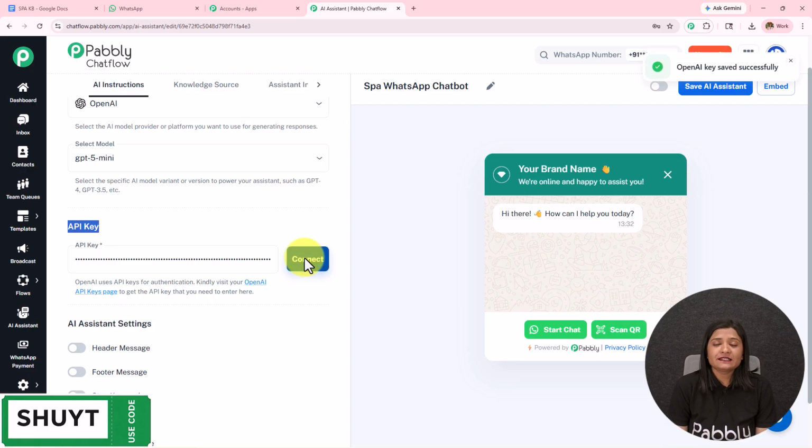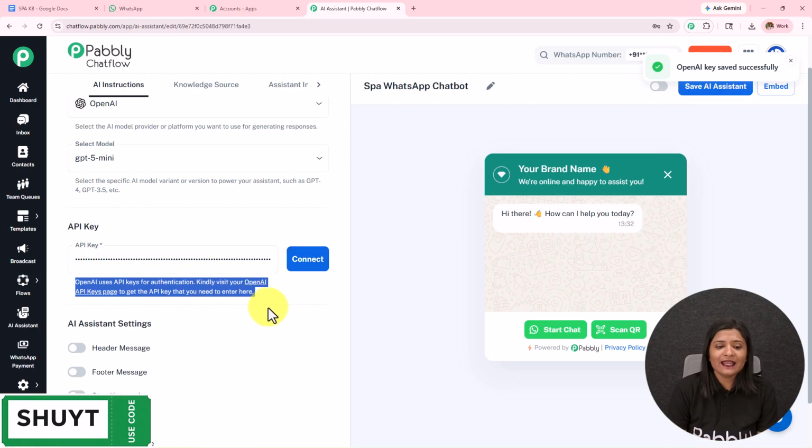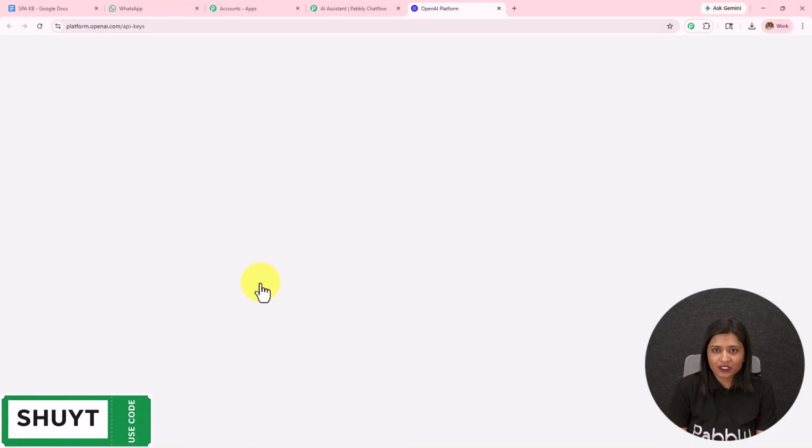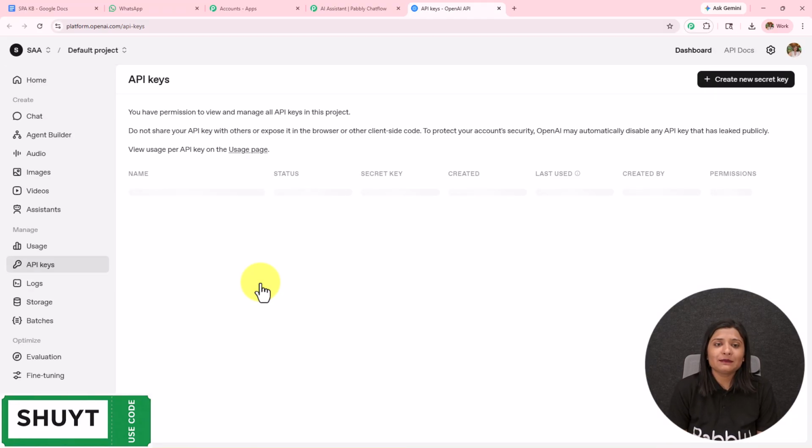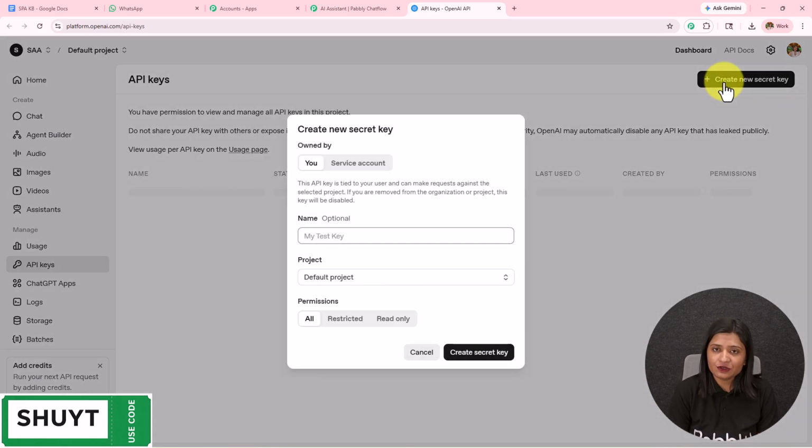Now here, it is important that you have a paid account of OpenAI, as I'm also working on a paid account of OpenAI. To get this API key, over here in the help desk, a hyperlink is provided. If you click on this, you will be redirected to the API keys page of OpenAI. To create a new token, you simply have to click on this create new secret key.